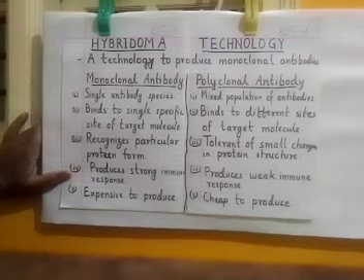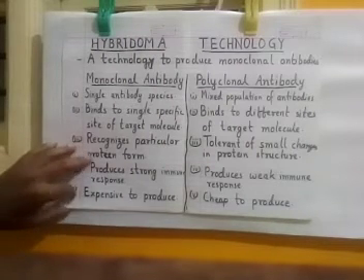And fifth difference is monoclonal antibodies are expensive to produce because we have to follow a detailed procedure, whereas polyclonal antibodies are cheap to produce. In spite of all the differences, monoclonal antibodies are very useful for us because they act against one particular set of antigens and they produce a very strong immune response.